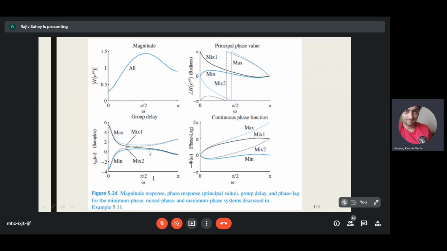Similarly, group delay. The maximum phase system has the higher group delay here. Dotted line shown with max. All of you can see my cursor, I think. The mixed phase systems are lying in the middle between the maximum phase system and the minimum phase system. The minimum phase system has the least group delay, it has the least phase lag, and therefore it is preferable.